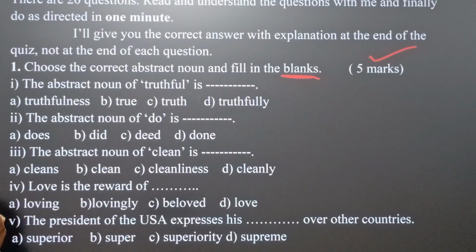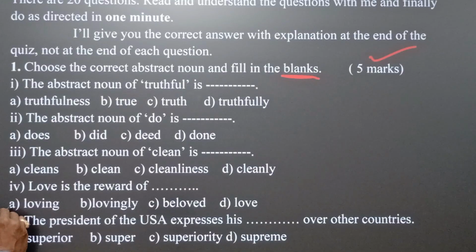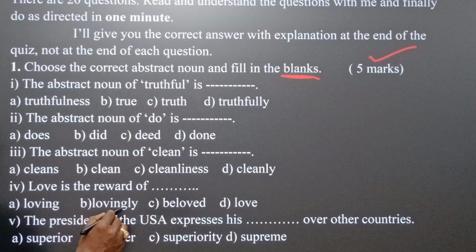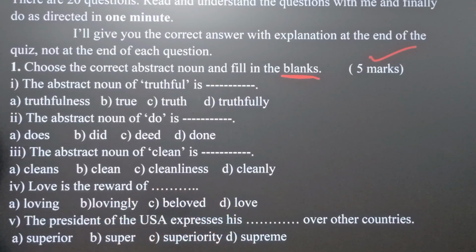Now bit 4, love is the reward of blank. Options are A, loving, B, lovingly, C, beloved, D, love.